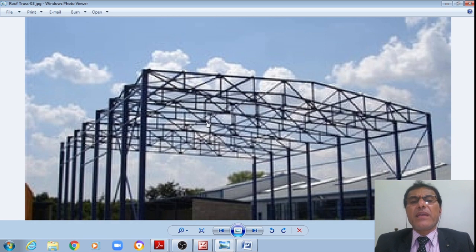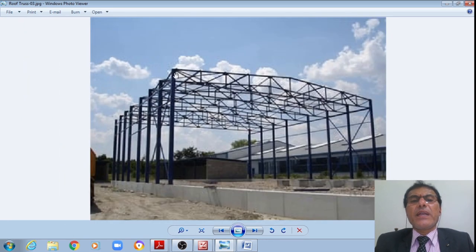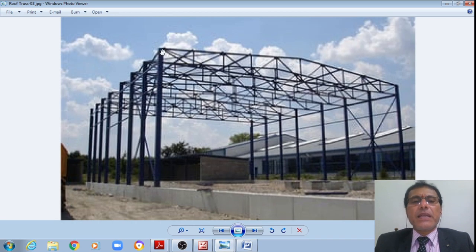Strut tie model, right? Therefore, this truss is supported at both the ends on ISMB columns or ISHB columns, like this. Therefore, this is what is called one bay, second bay, third, fourth, 5, 6, 7. 7 bays are there, right? Connecting these two bays, we will have the bracings, so that under the wind, this entire shed or warehouse is not subjected to torsion or twisting, right? Therefore, these are the bracings. Like this, now I have first bay, second bay, third, fourth, 5, 6, 7th bay.